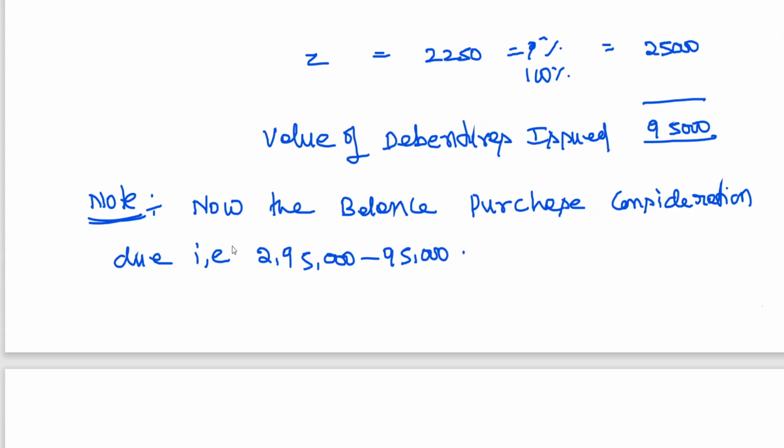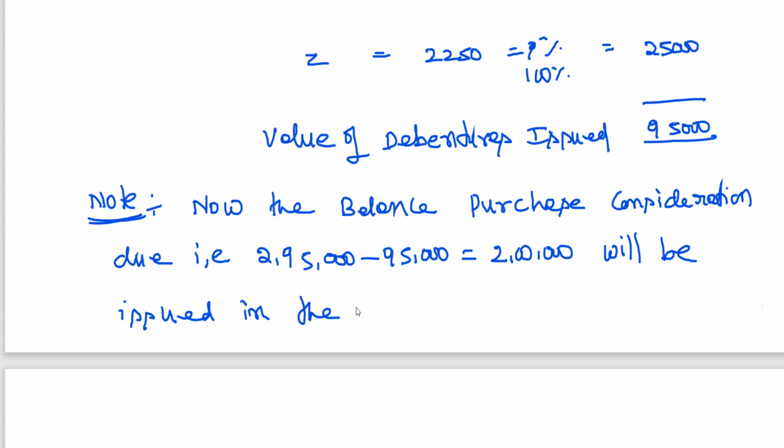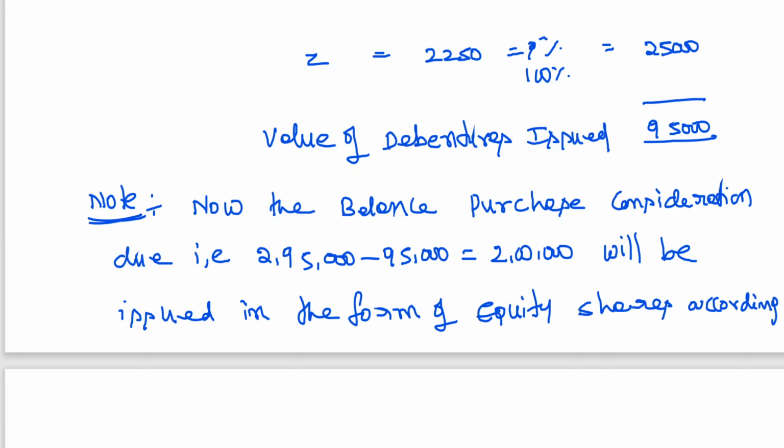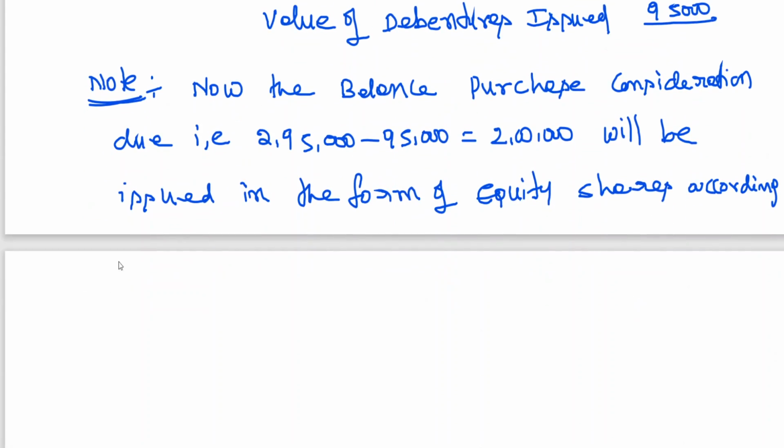The balance purchase consideration due, that is 2,95,000 minus 95,000, 2 lakhs, will be issued in the form of equity shares according to their